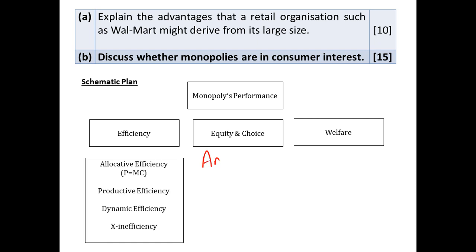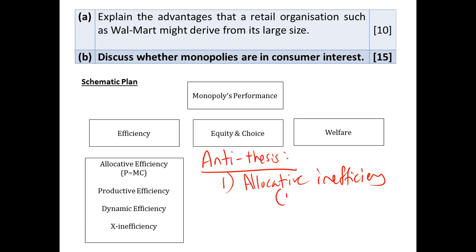For our antithesis, another 2 points. The first of which will be this part here about allocative inefficiency, because P does not equal MC. You will see a deadweight loss incurred, and consumers at the end of the day are being charged a higher price than what they would have been charged if they were in perfect competition.